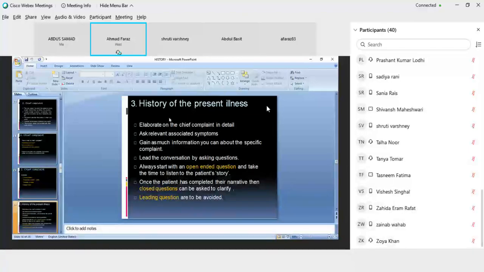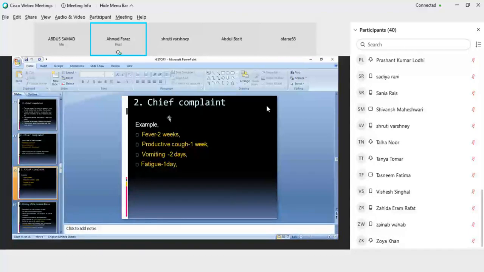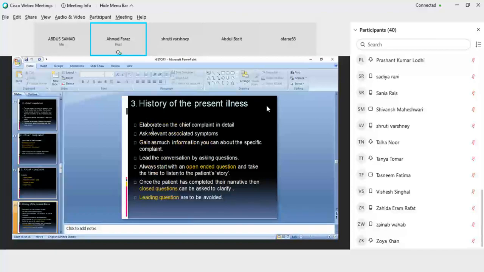First, in the history of present illness, you have to take the chief complaint and elaborate on it in your own words. Elaborate on the chief complaint in detail, then ask the relevant associated symptoms, then gain as much information as you can about the specific complaint. Lead the conversation by asking specific questions, and always start with an open-ended question and take the time to listen to the patient's story. Once the patient has completed their narrative, then closed questions can be asked to clarify, and leading questions should be avoided.